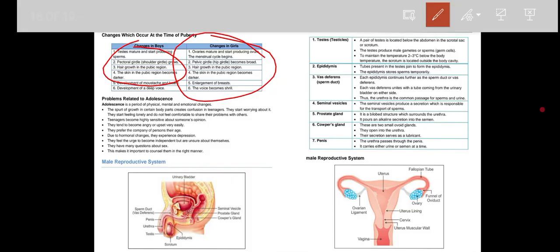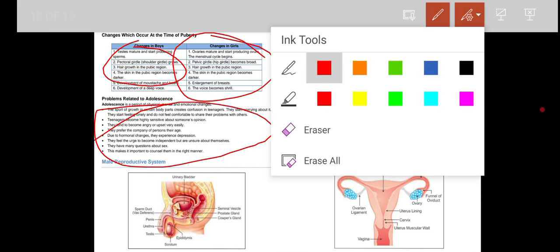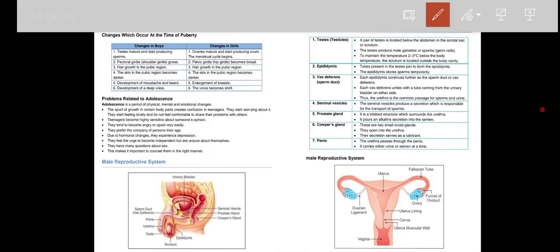In that area especially, hair will be growing. In male as well as female, the skin in the pubic region becomes darker. Development of the mustache and beard. Development of the deep voice in a male, right? In the same way, the same type of changes are there, which are required for femaleness. Along with the problems related to adolescence, these things you have already studied, you may be experiencing this right now also. Just read it once, it will be okay.